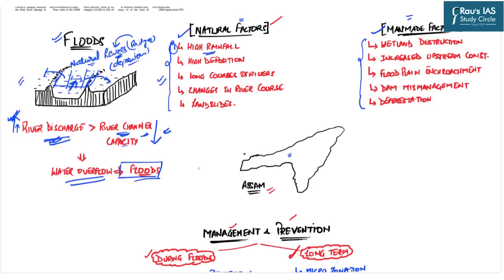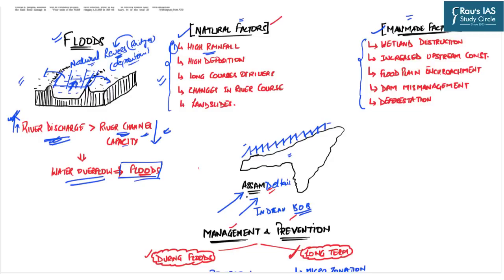Now we know that the state of Assam in its northern side is bordered by the Himalayan range. And this particular region we know is the deltaic region of Bangladesh. And here we have the Indian Ocean, that is the Bay of Bengal region. Now we know that during the summer season, the southwest monsoonal winds move towards the northeast direction and they pick up the moisture from the Bay of Bengal region.